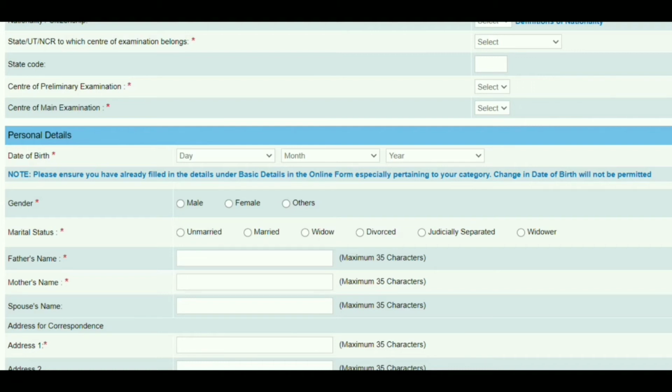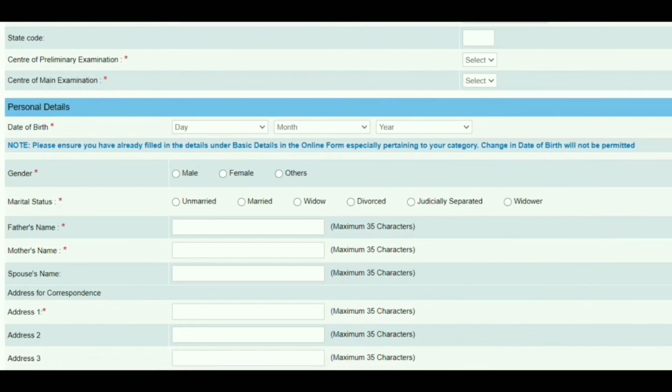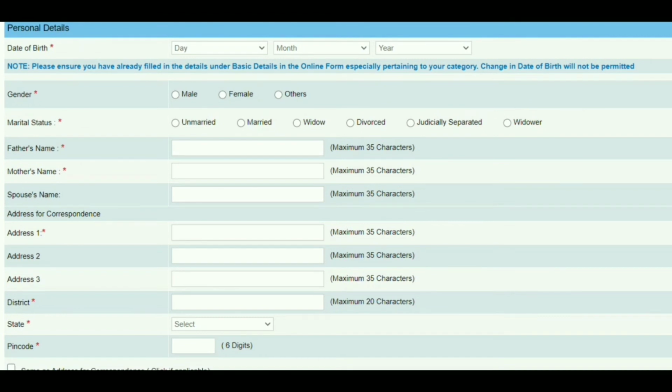For personal details, select your date of birth. Select the date of birth you have in your 10th class, then select your gender and your marriage status: unmarried, married, widow or divorced. Then enter your father's name exactly as it appears in your 10th class certificate. Mother's name is the same. And if you are married, enter your spouse's name.